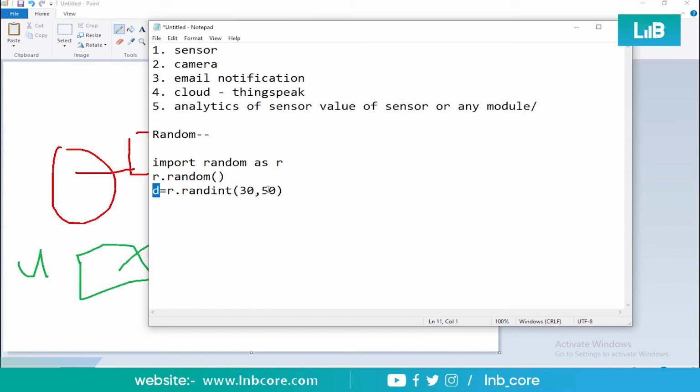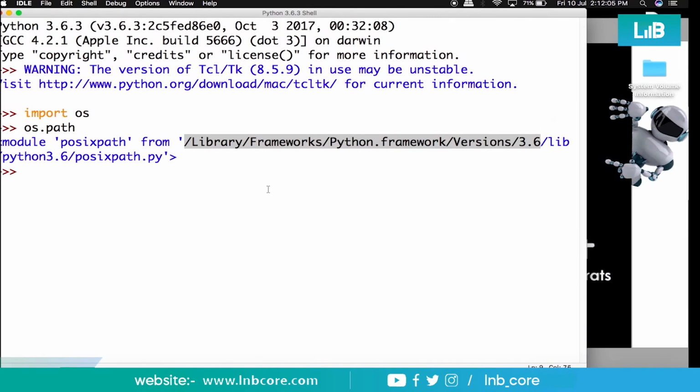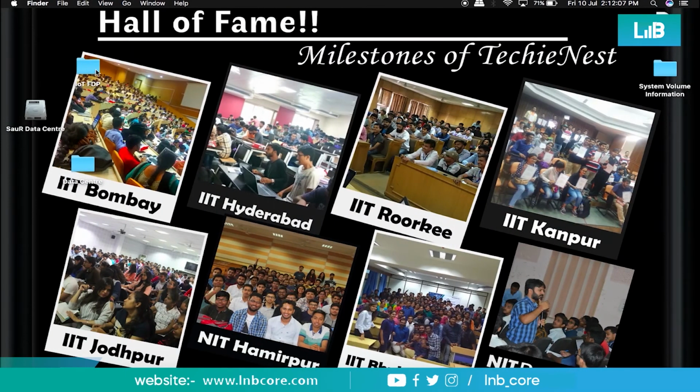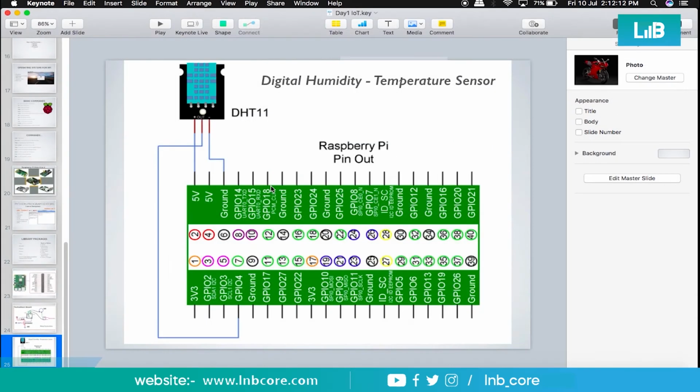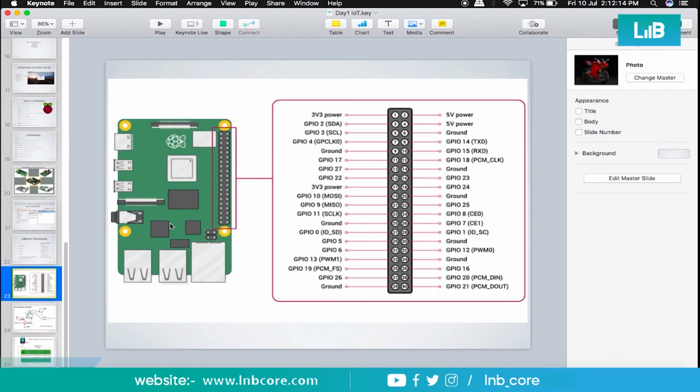However, I don't have a temperature sensor right now, so I'll have only digital sensors, because on the Raspberry Pi, if you remember, I was talking about the number of pins. We have only digital pins here, the GPIOs, so we cannot connect analog sensors to these pins.